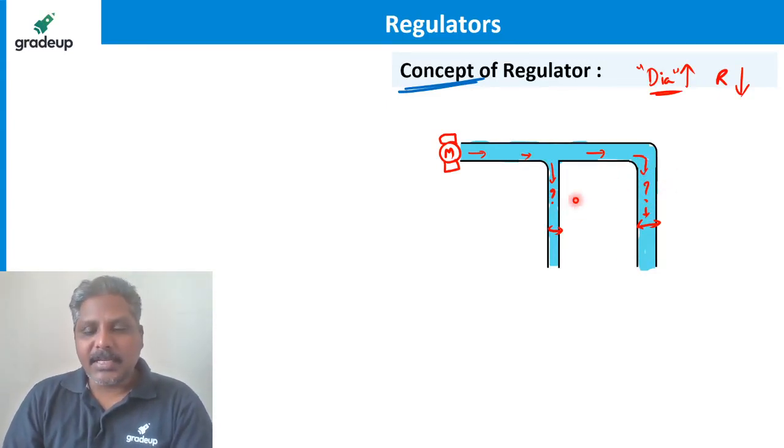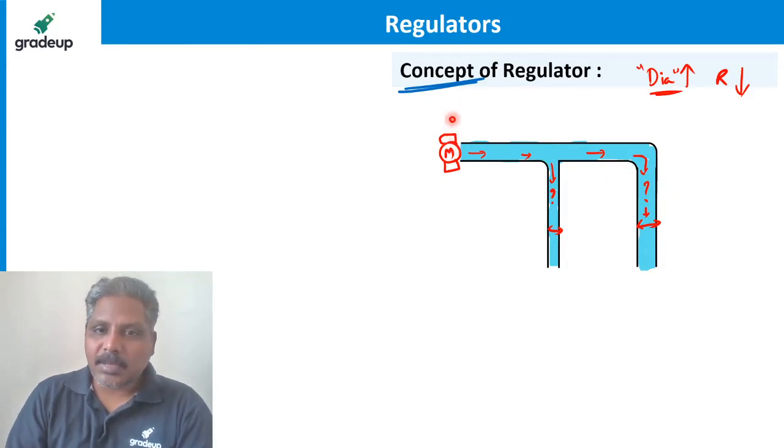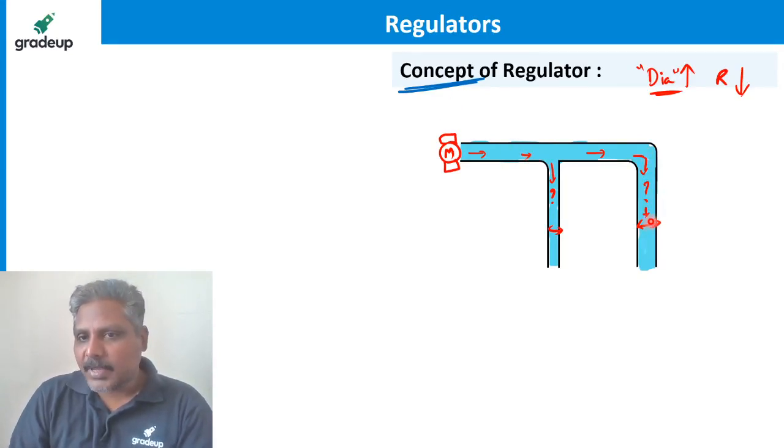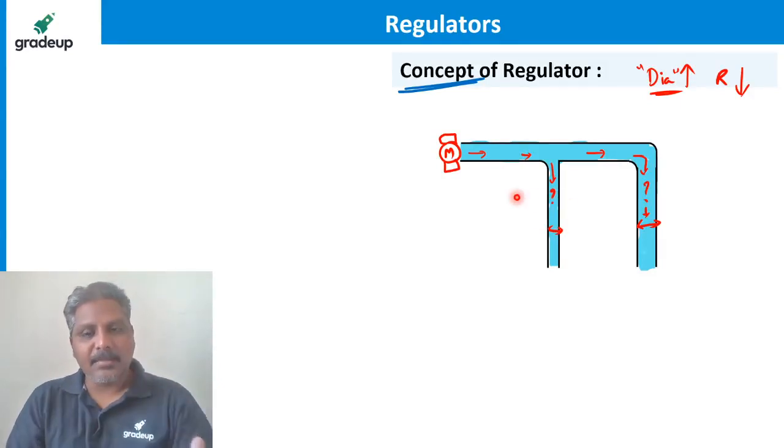If I keep the diameter the same, then more water may flow this side and also this side. But the condition is that I don't want more water to flow here. If more supply is given by this motor, that extra water should not flow this side, which means the diameter of this pipe must be increased. Then more water can go this side. That means the resistance offered by this pipe for the water should decrease by increasing the diameter.